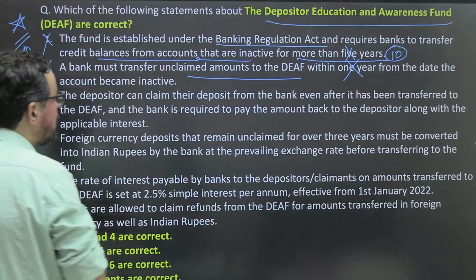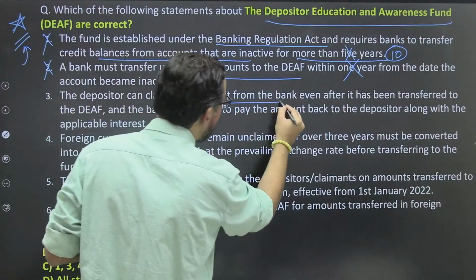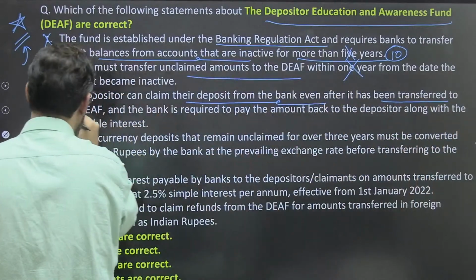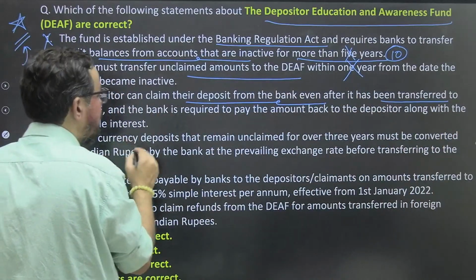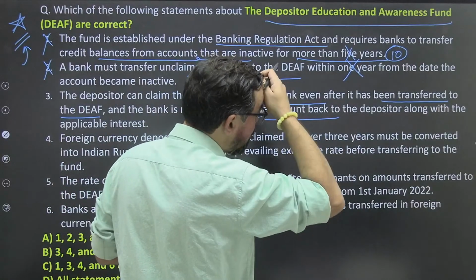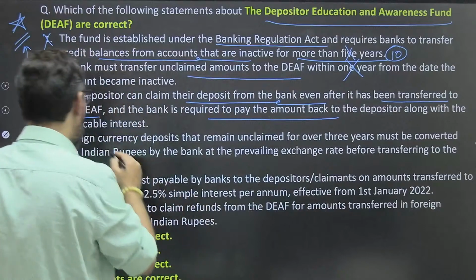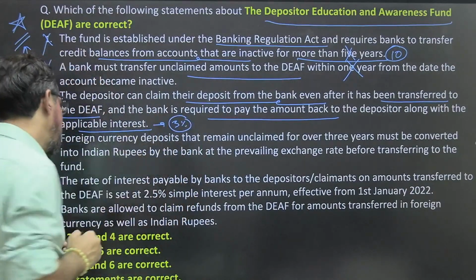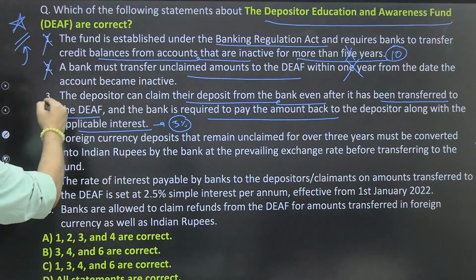The depositors can claim their deposit from the bank even after it has been transferred to DEAF, true, and the bank is required to pay the amount back to the depositors along with the applicable interest, and that interest is 3% during that period again. So this is 100% true.